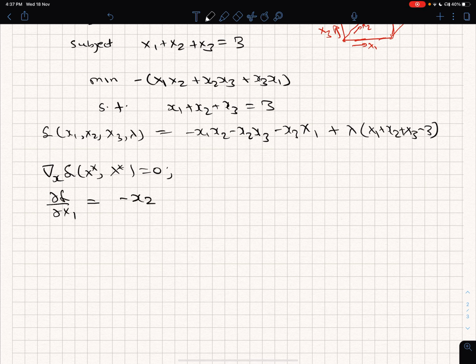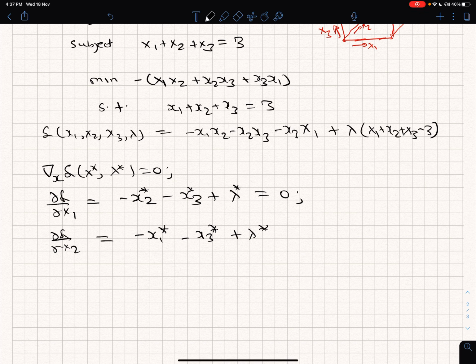So therefore this is minus x2 minus x3 plus lambda. So the star's optimal values have to satisfy this condition. Now similarly, when you take the partial derivative with respect to x2, the first term will give you minus x1 star, the second term will give you minus x3 star, the third term will not give you anything, and from the constraint part you will again get a lambda star, and this should be equal to 0.